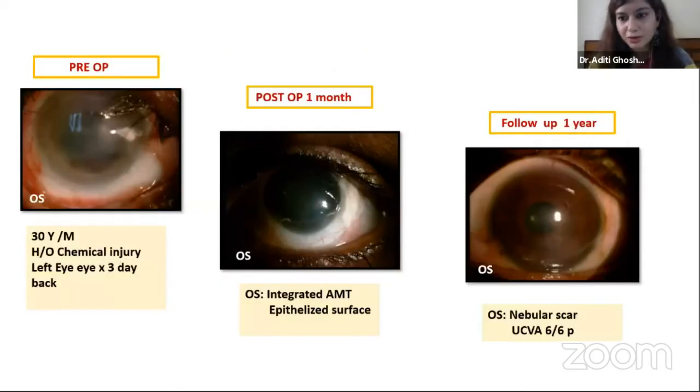So here are the results of this case. Preoperatively, you can see history of chemical injury in the left eye 3 days back, 30-year-old male. This is 1 month post-op with an integrated amniotic membrane, epithelialized surface with no retraction, and follow-up with a nebulous scar, but a UCVA of 6.